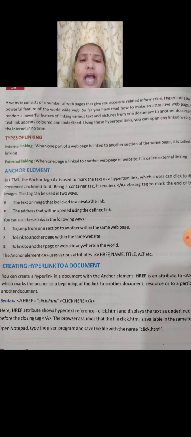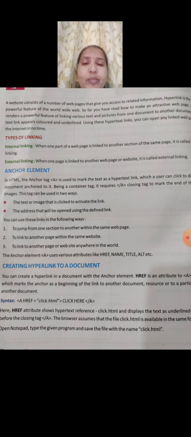Okay, then creating a hyperlink to a document. How to create a hyperlink to a document, you can see here.